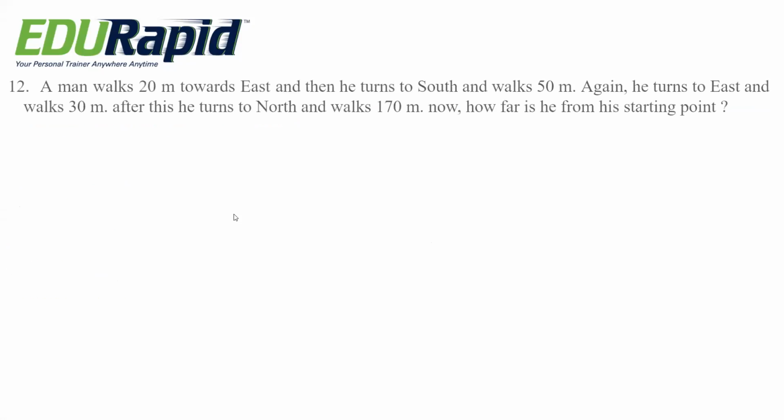Next question. A man walks 20 meter towards east and then he turns to south and walks 50 meter. Again he turns to east and walks 30 meter. After this he turns to north and walks 170 meter. Now how far is he from the starting point? Options are 130 meter, 150 meter, 140 meter, 160 meter.